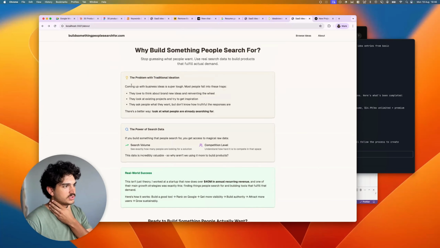The problem with traditional ideation, coming up with business ideas, is super tough. Most people fall into these traps and they ask people what they want. There's a better way. Look at what people are already searching for. If you build something that people search for, you get access to magical raw data, search volume, competition level. The data is incredible value. So why aren't we using it? Good news. We are now. Real world success. This isn't just theory.